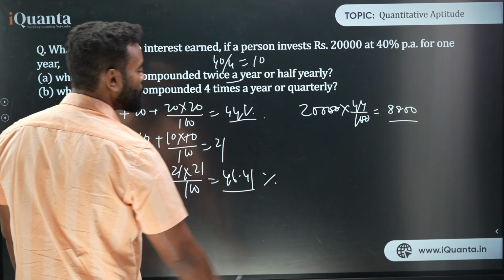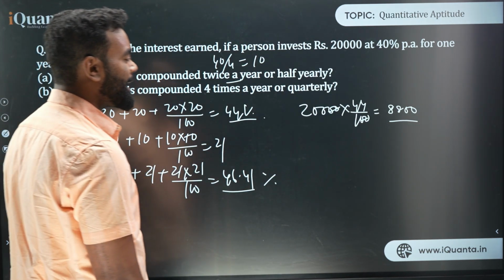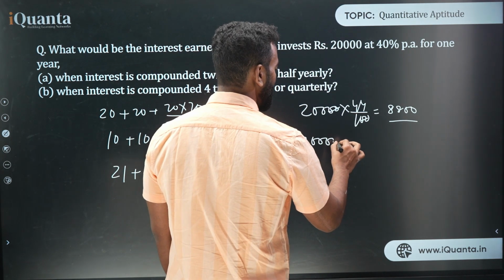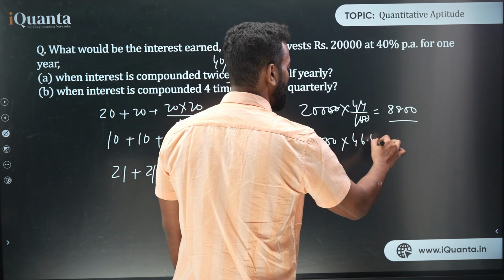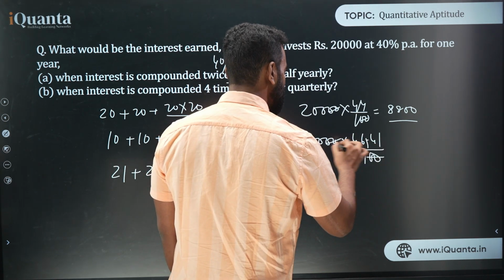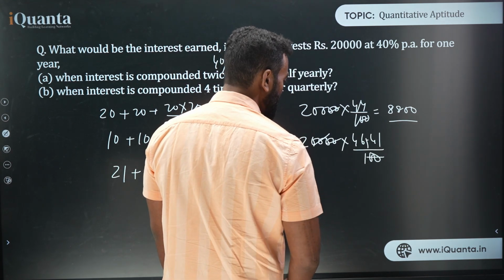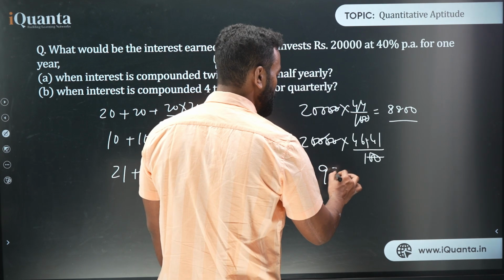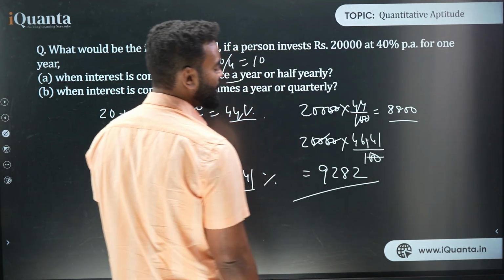Now 46.41% is actually the interest. So what is my answer? The answer is now 20,000 into 46.41%, right? Now 0s cancelled out, and this also cancelled out. So your answer is 9,282, assuming my calculations are correct.